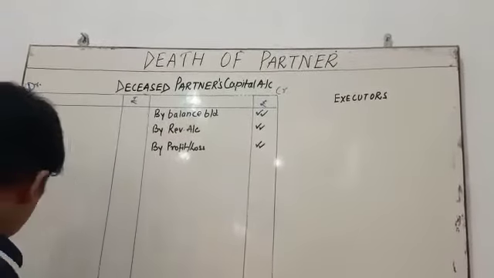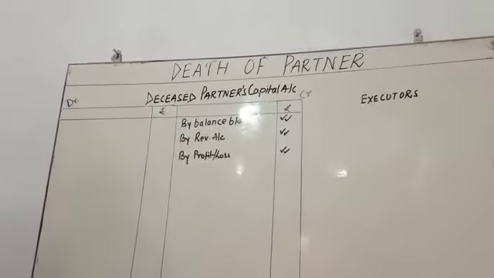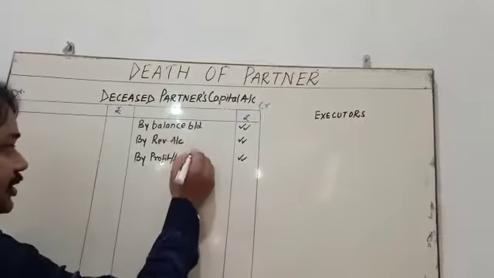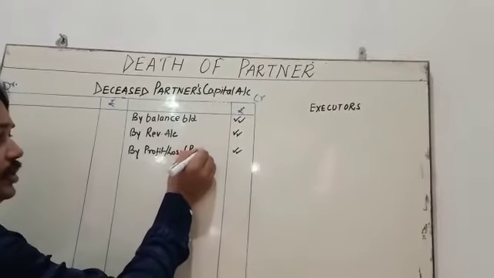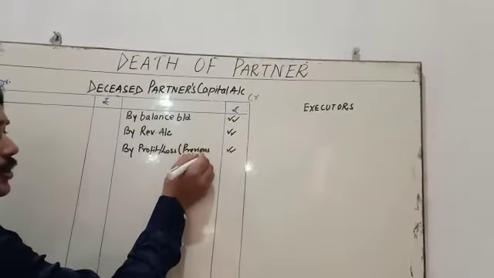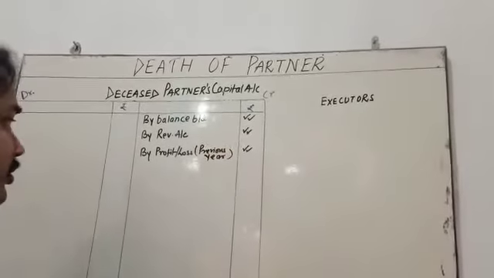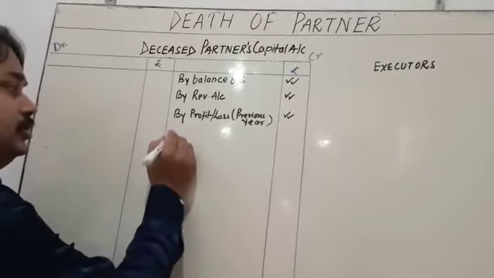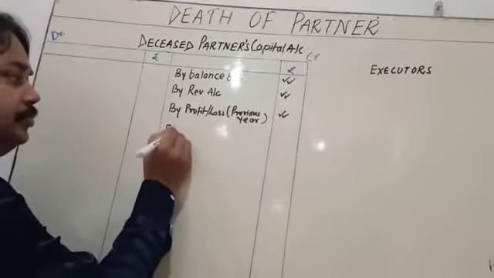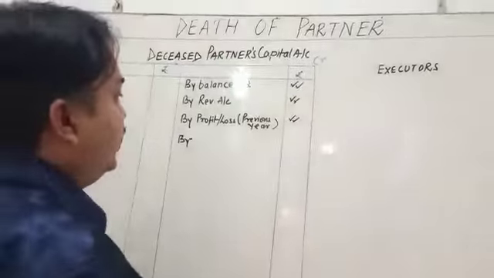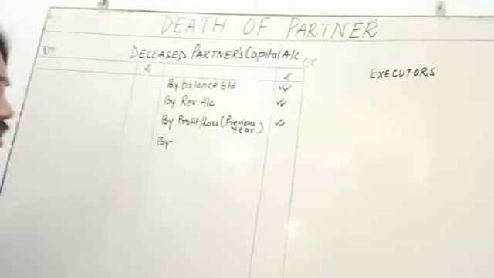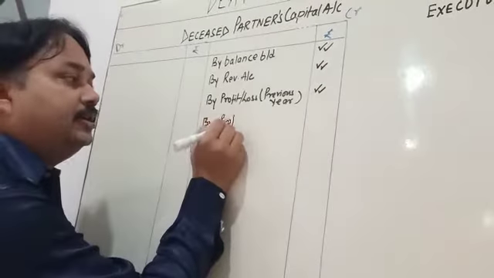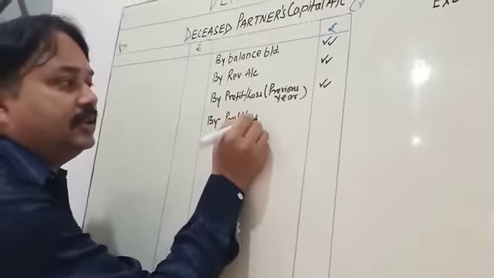But here the question arises, which type of profit? It is the previous year profit, my dear student. Whatever the previous year profit, it should be credited directly to his share of his account. But come to the main point here. Suppose I am going to pay the profit. Mr. X is going to die within the accounting period. So that profit is going to be called profit and loss suspense account.